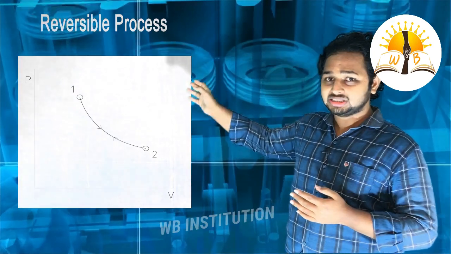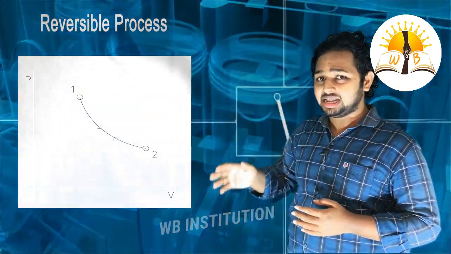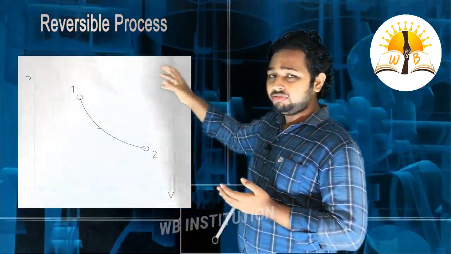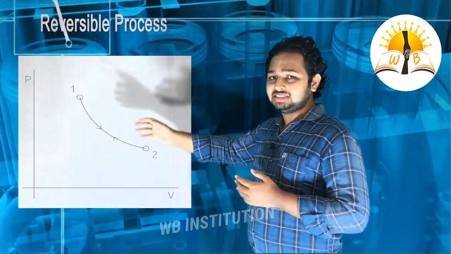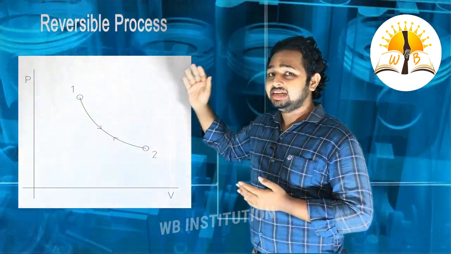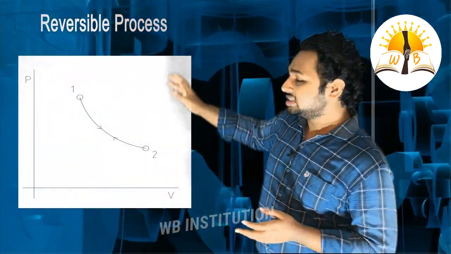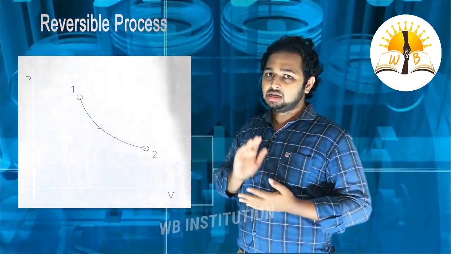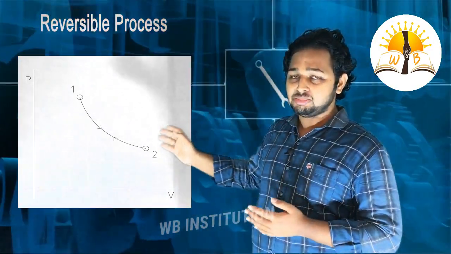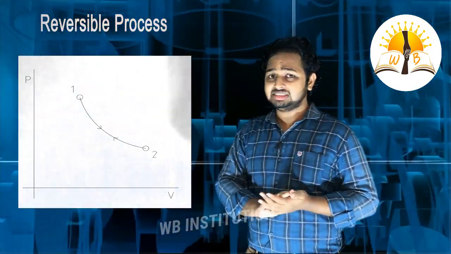Because of this process happening, the universe should not get any damage. If all these conditions are satisfied, then only we can say it is a reversible process. Practically speaking, the reversible process is hypothetical. We cannot see any frictionless material in our system.